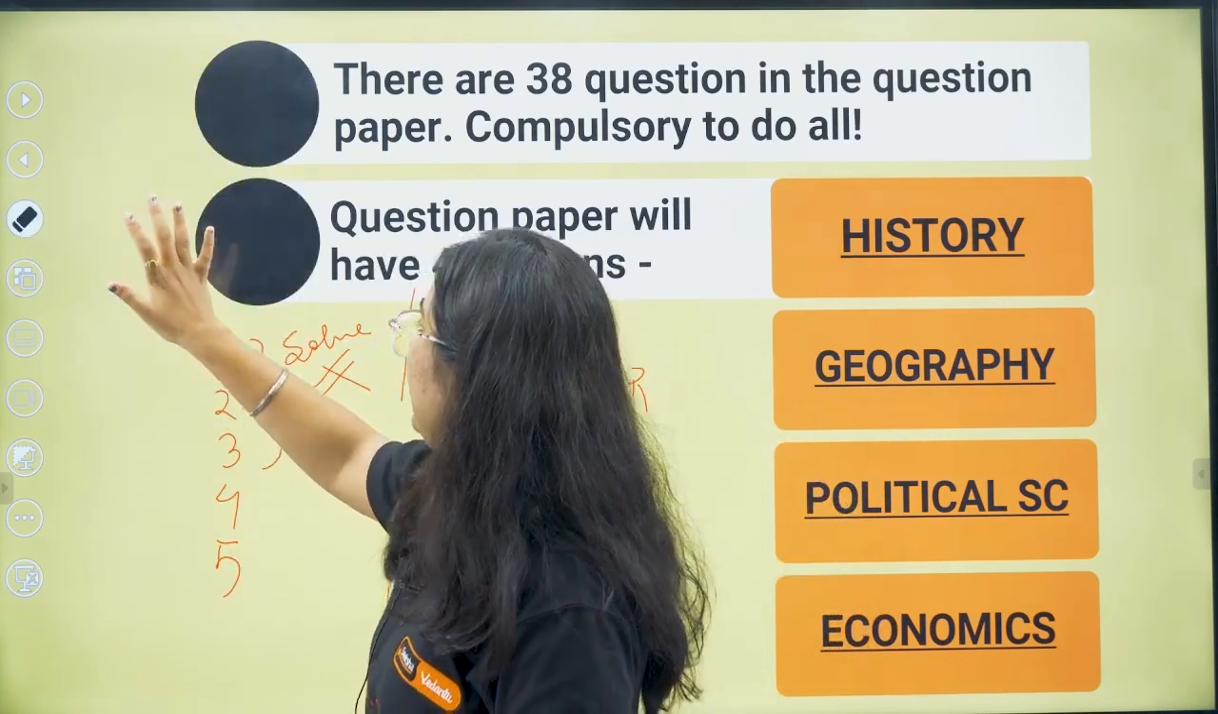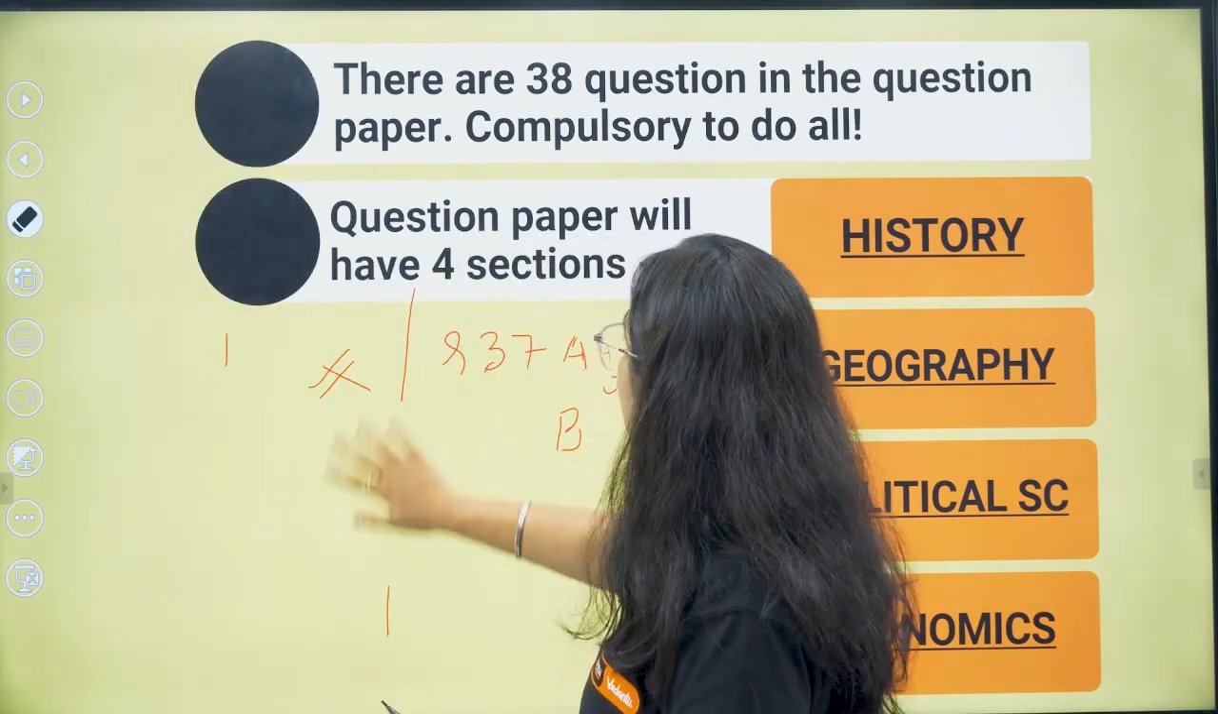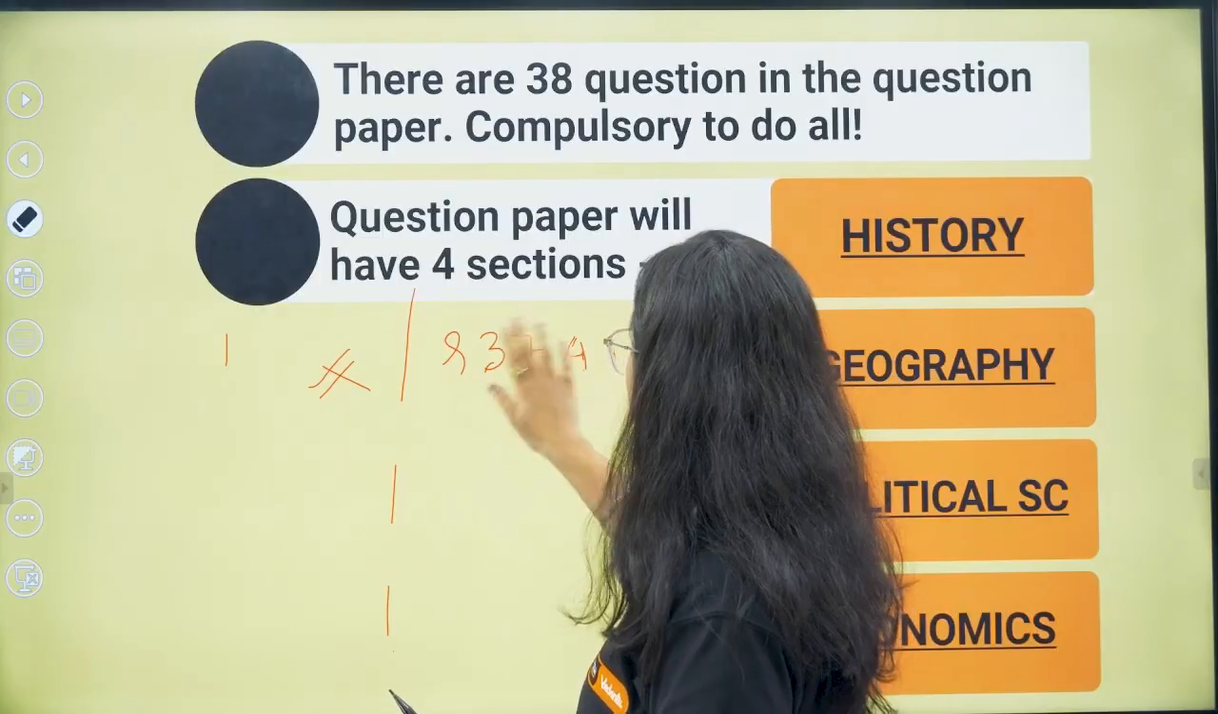So you might be clear about this. The question paper will have 4 sections. Now, what is this here?